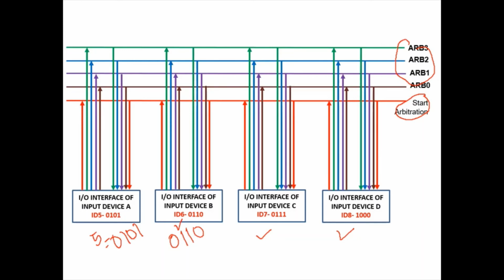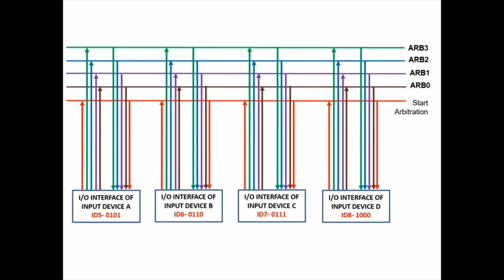Now let us see. The device with ID 5 and the device with ID 6 participate in the arbitration process. Only 2 devices want to become bus master. So how exactly does this distributed arbitration process work?